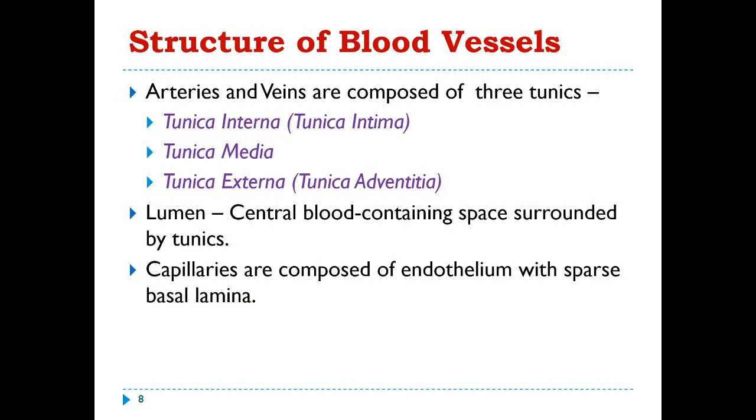Now, what is the structure of blood vessels? Arteries and veins are composed of three layers, from inside to outside: the tunica interna, also known as tunica intima, then tunica media, and lastly the outermost tunica externa, also known as tunica adventitia. In the lumen, the central blood is present, that is called the luminal blood. Capillaries are composed of endothelium with sparse basal lamina.